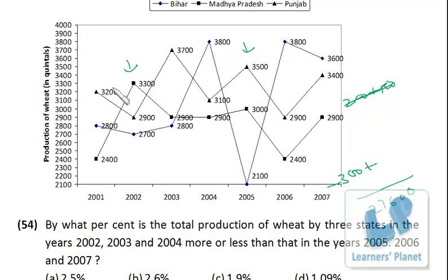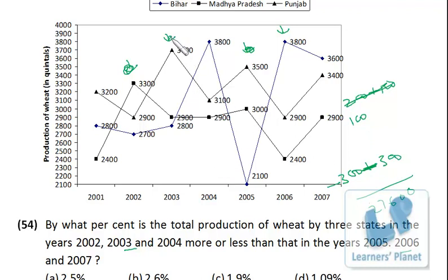Okay, then now I take 2003 and 6. So this is 2003 and this is 2006. Just mark so you should not get confused. Visual confusion should be avoided. So 37, 38, it is 100 plus. 29, 29, 0, 28 and 24, it is minus 400. So 100 minus 400, minus 300.